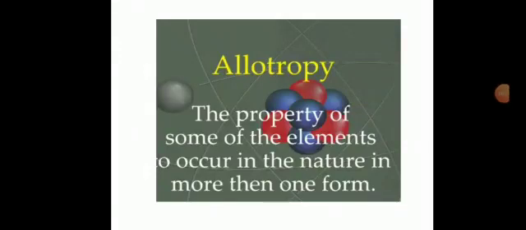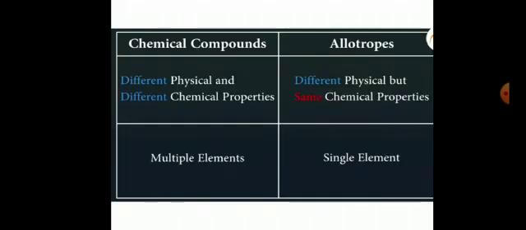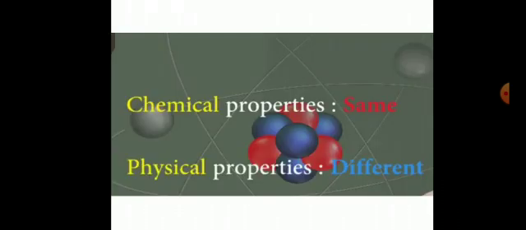Children, let us study the concept allotropy. The property of some of the elements occur in nature in more than one form. The chemical properties of these different forms are the same, but their physical properties are different. This property of elements is called allotropy.